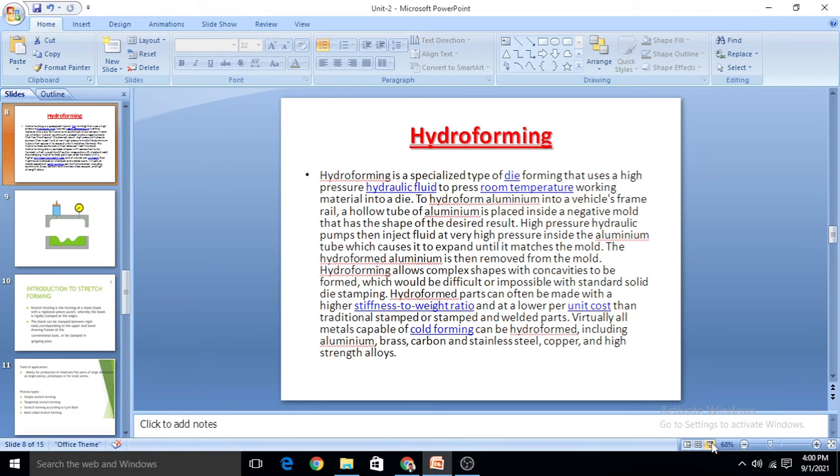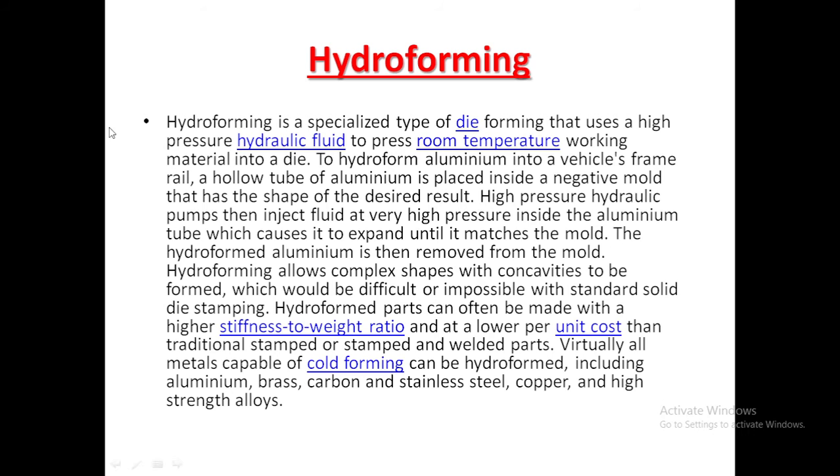See here, hydroforming is a specialized type of die forming that uses high pressure hydraulic fluid at room temperature to press the working material into the die. It means in this process high pressure fluid is used, the process is conducted at room temperature, and the material is placed on a die of the shape that we require.